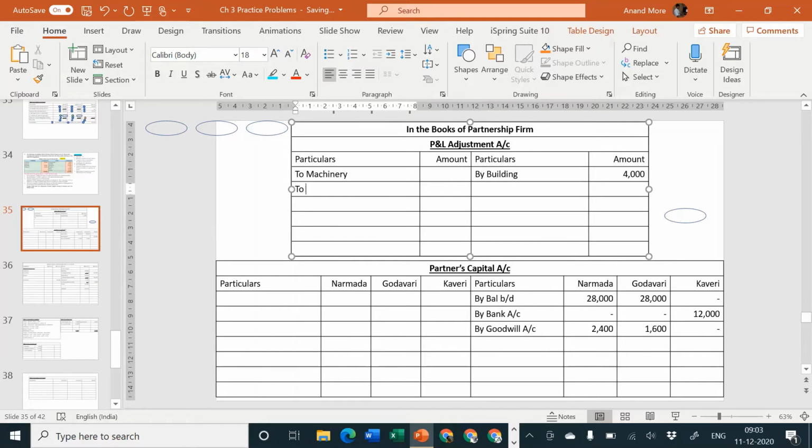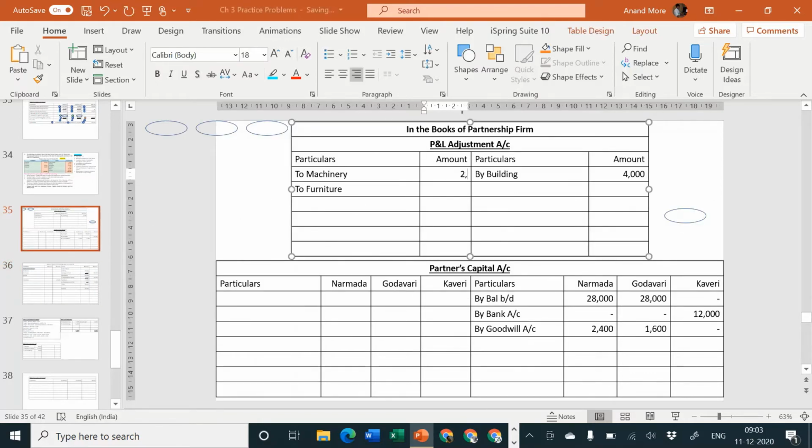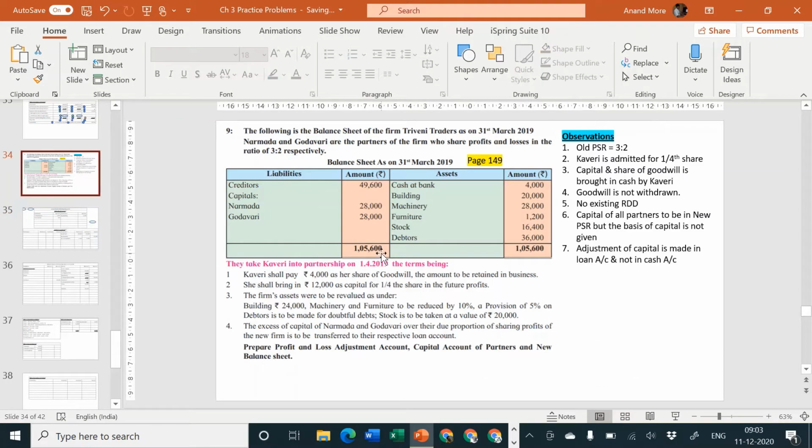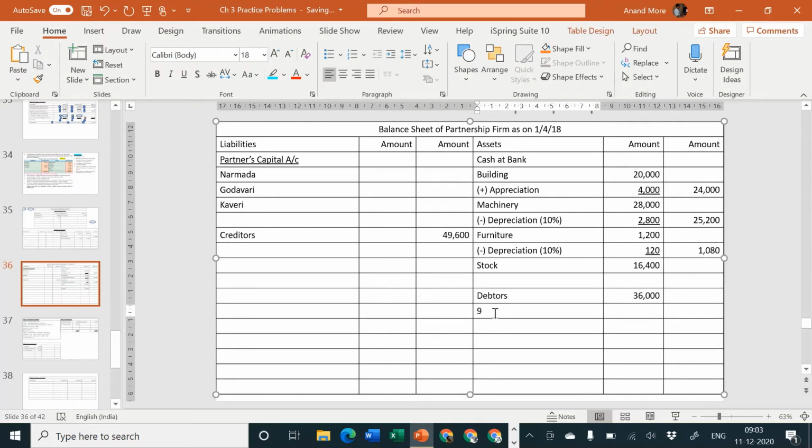Okay, so chalo, let us start. Furniture is 120 and machinery is 2,800. Okay, so 2,800 and 120. Next point, stock is to be taken at a value of, provision of 5% on debtors is to be made for doubtful debts. So debtors, there is a provision of 5%, less from debtors, RDD, how much percent? 5%.